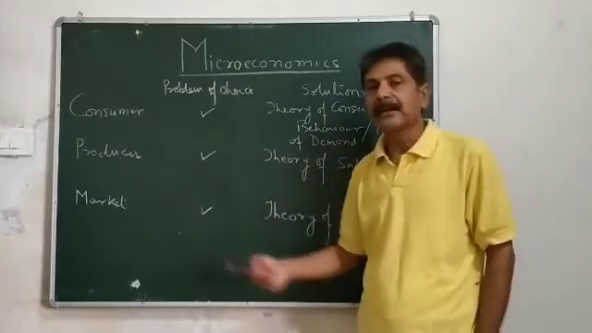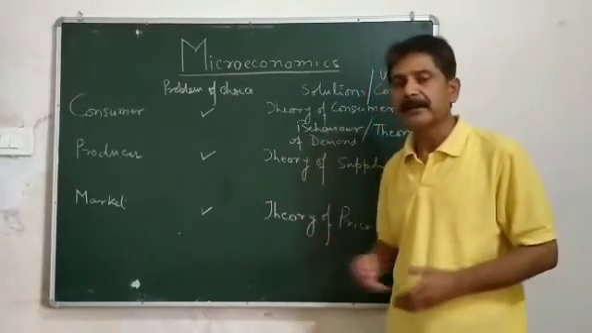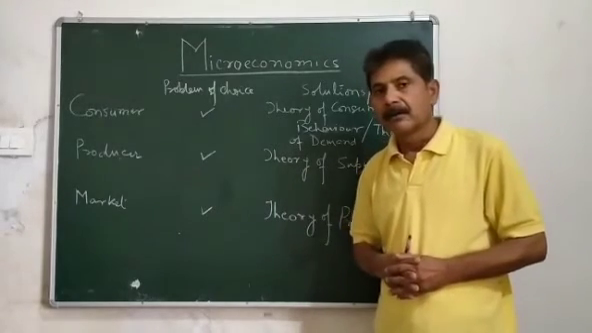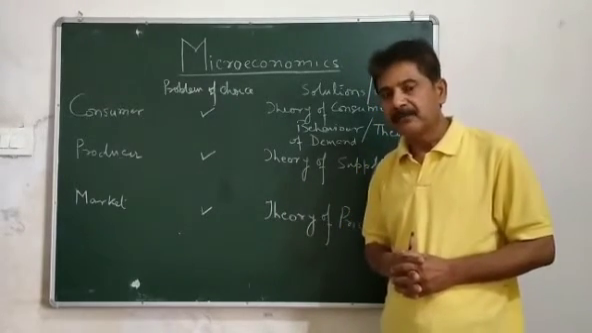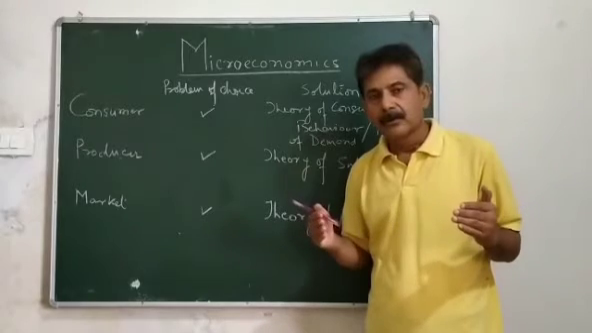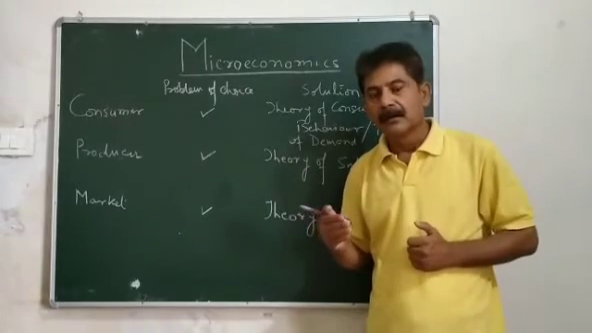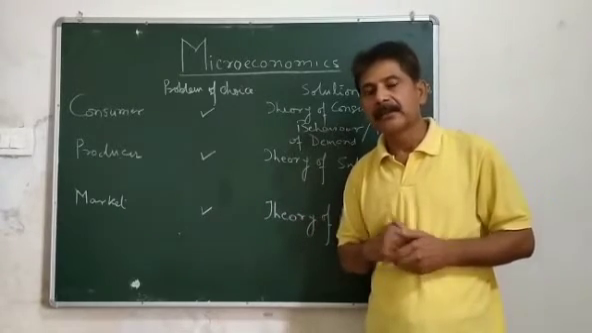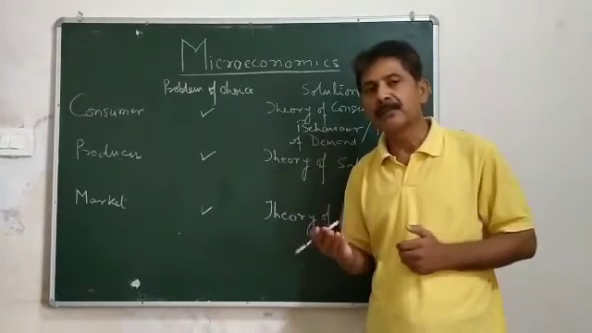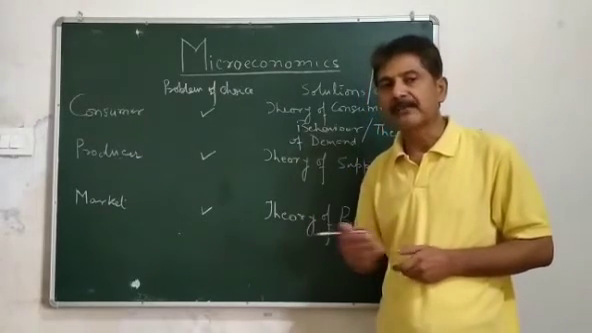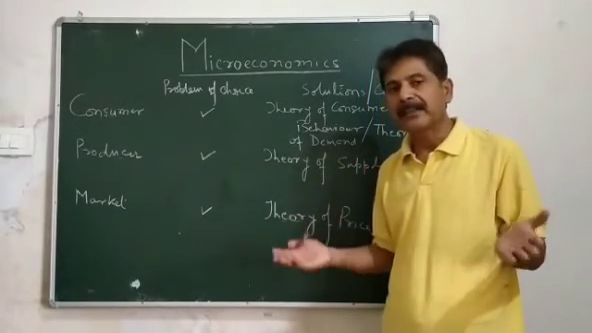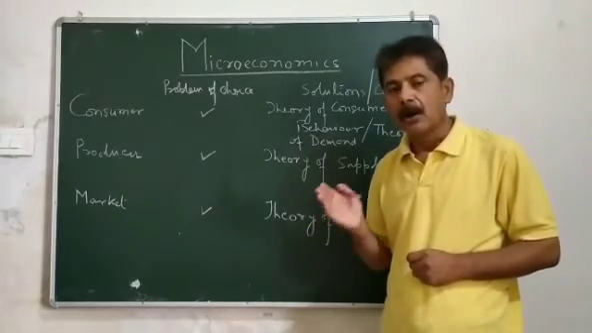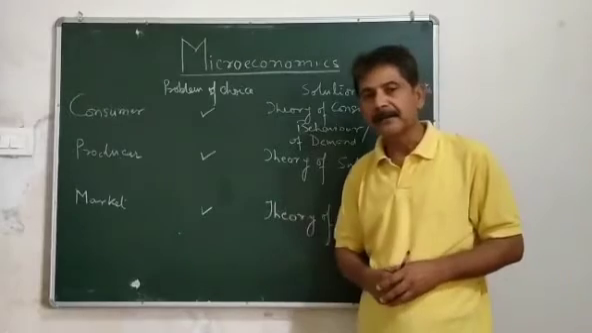And the third one is the market. Third element is market. Now what is the meaning of market? Market means where goods can be sold or purchased. It is a place where goods can be sold or purchased, or goods can be exchanged. So any place, anywhere where goods can be exchanged or purchased or sold, it is known as market.